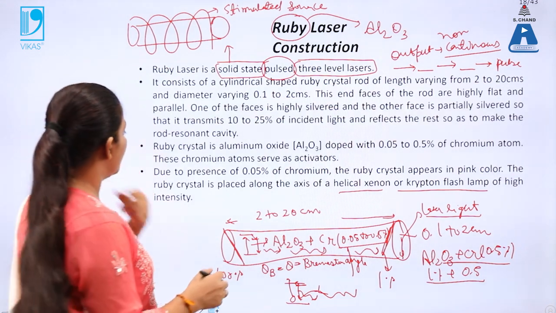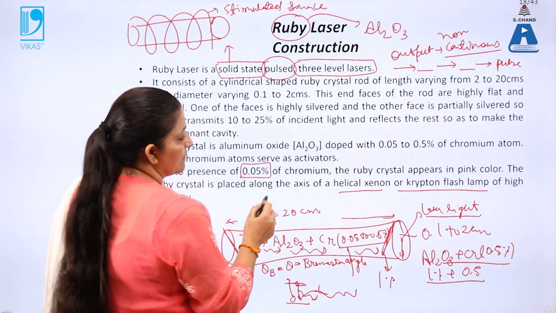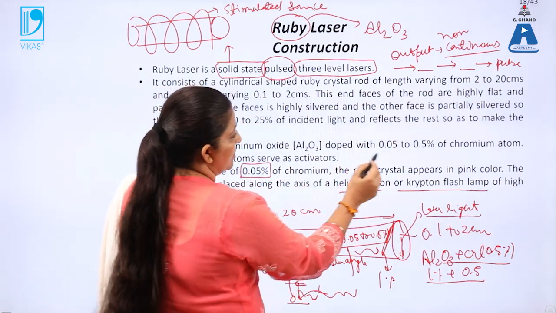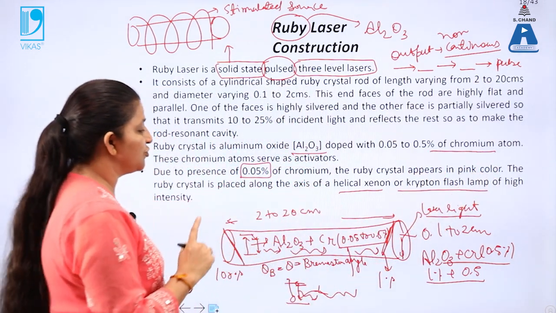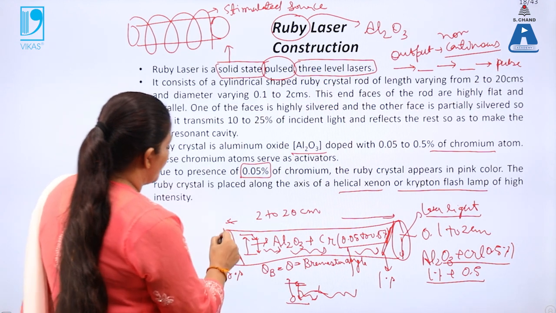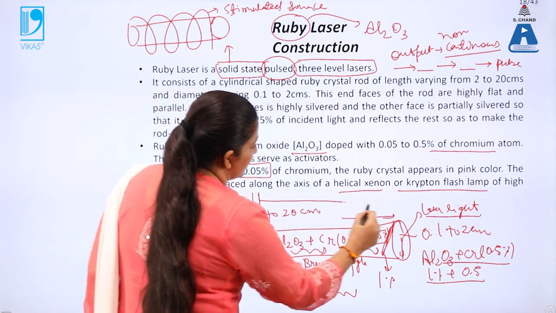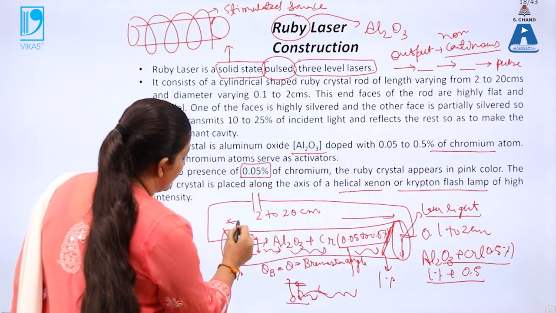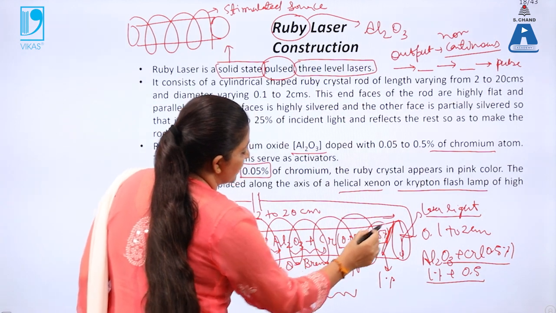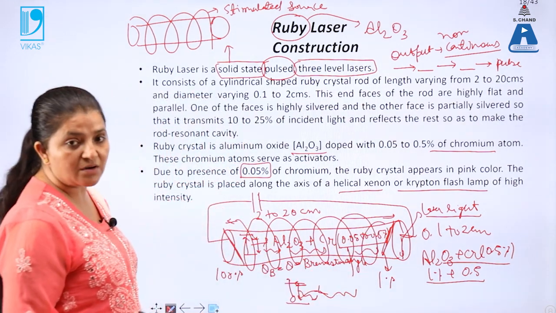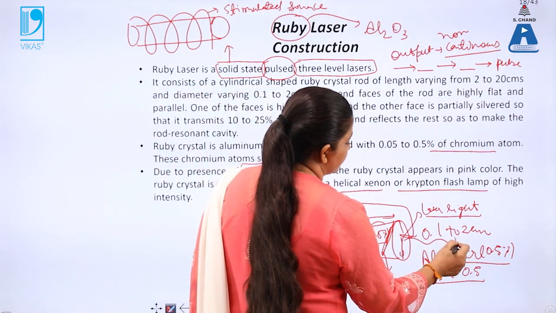excited state. Again, the ruby crystal is the combination of Al2O3 and the chromium atoms. So that combination is used over here, and with this power supply, the capacitor is also combined over here. Then there is a helical xenon lamp which is used for the excitation of the atoms from the ground state to the excited state, and here we will get a laser light.